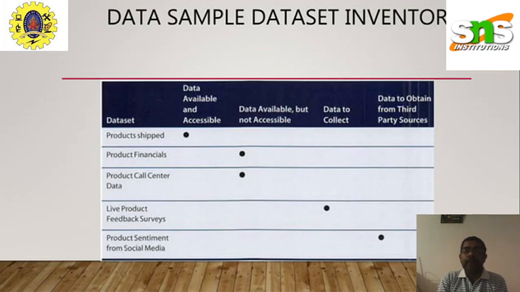And then the product call center data. The customer is enjoying the product. If he feels there is any complaint about the product, he makes that complaint to the customer cell. That data is also available, but the particular distributor cannot access it.